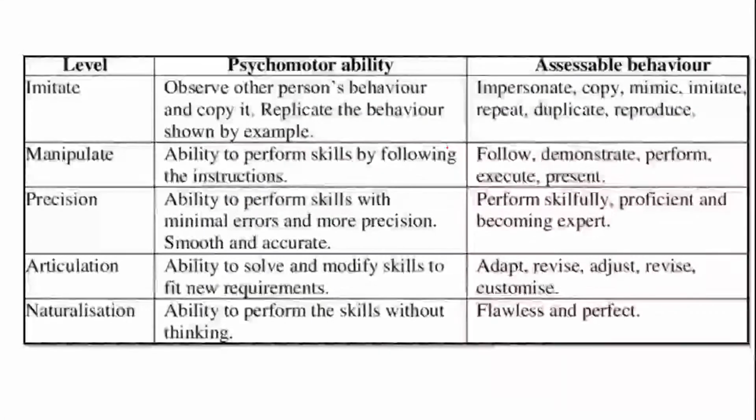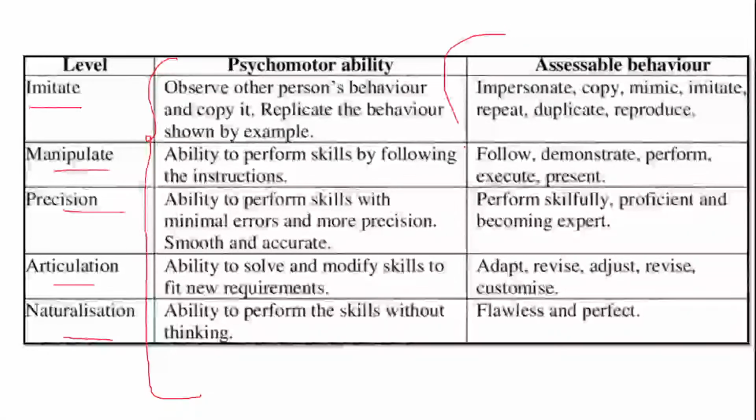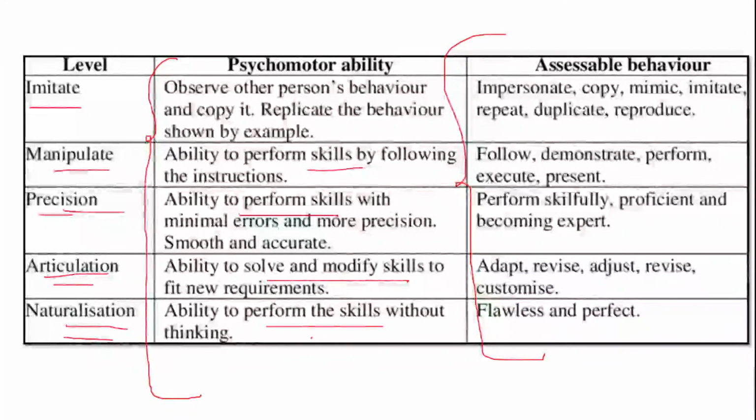Then comes your next domain, that is your psychomotor domain. As I said, it starts with imitation, manipulation, precision, articulation, naturalization. Here I have given you the ability, and here I have given you the behavior. So you have to keep these things in mind very well. Imitating, that is what exactly it means. Manipulating talks about the skills. Precision talks about performing the ability. Articulation talks about modifying the skills. And naturalization talks about the ability to perform the skills without thinking.